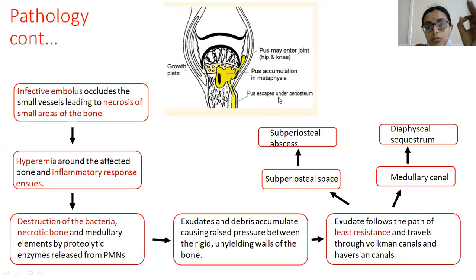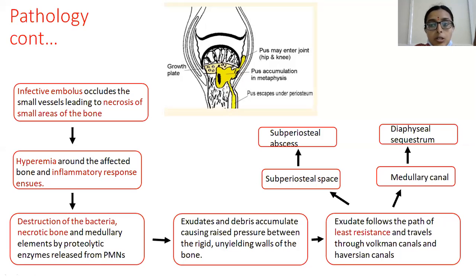Following that, this follows the path of least resistance, and this pus travels through the Volkmann's canals and Haversian canals. It may enter the subperiosteal space, forming the subperiosteal abscess, or it may enter the medullary canal, separating the periosteum from the diaphysis. So this is the pathology in acute osteomyelitis.